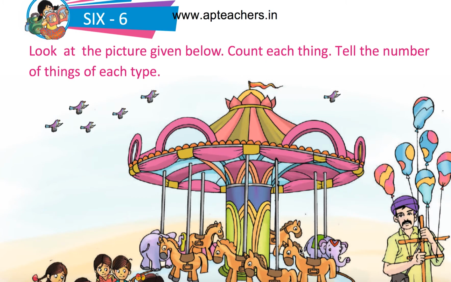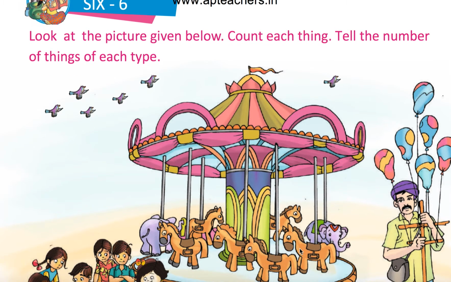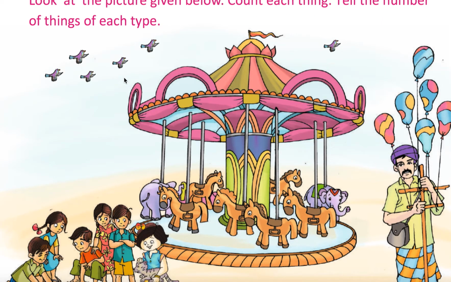Look at the picture given below. Count each thing. Tell the number of things of each type. 5 birds.